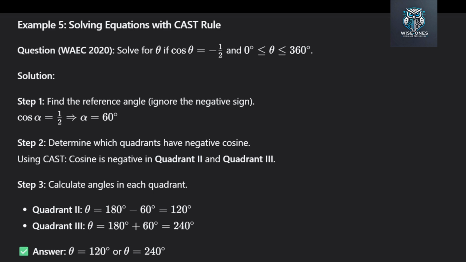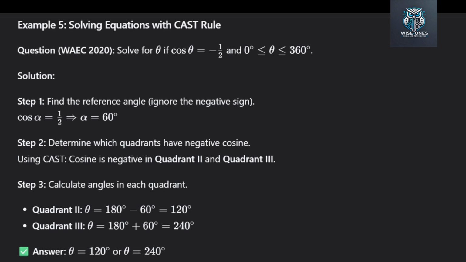Solving equations with the CAST rule. This question is from WAEC 2020. The question is, solve for theta if cosine theta equals negative 1/2 and theta is between 0 degrees and 360 degrees. Step 1. Find the reference angle.